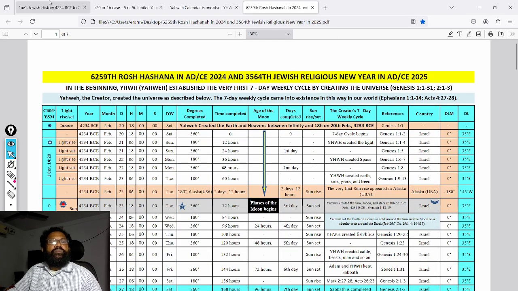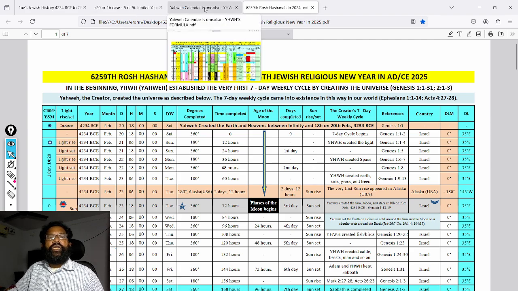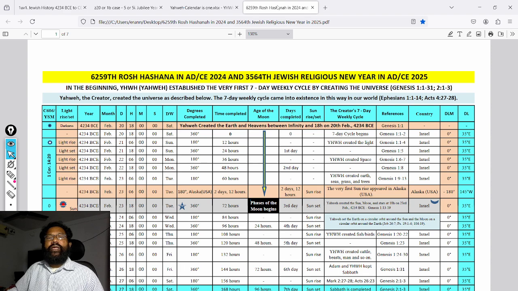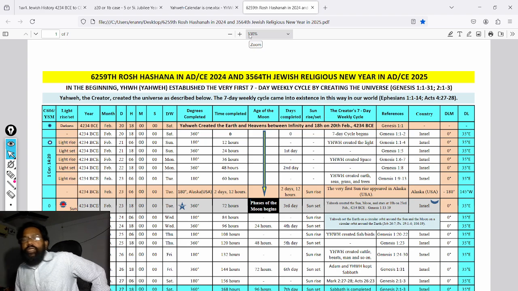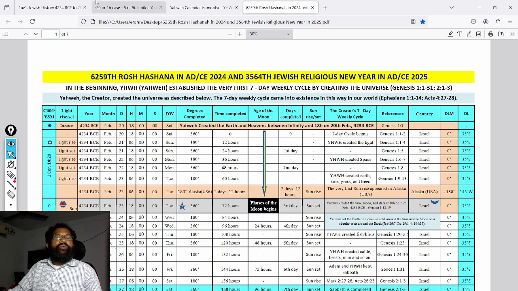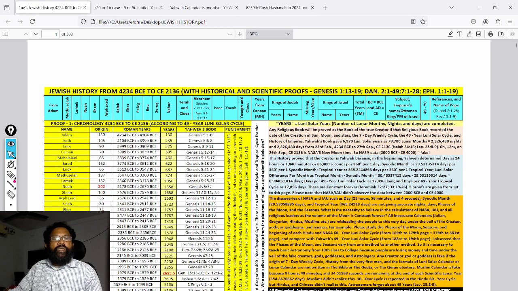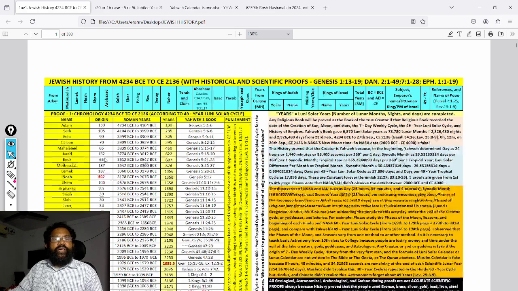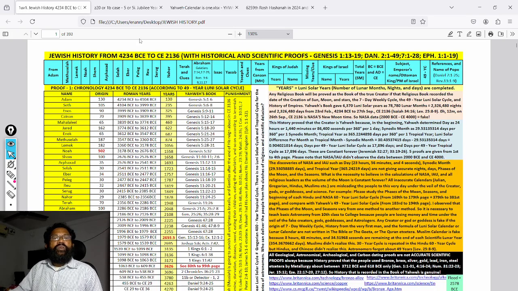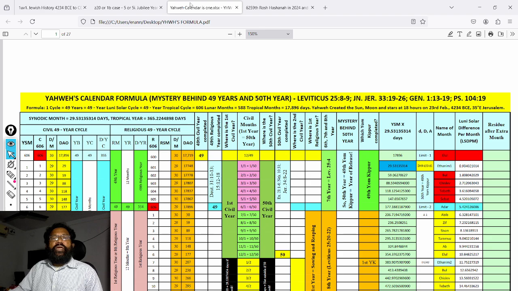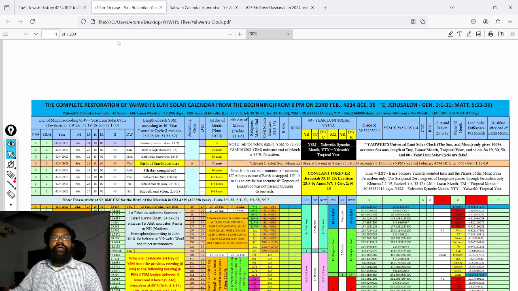With the help of Jewish history, YAHWEH'S clock and YAHWEH'S calendar formula, I calculated 6259th Rosh Hashanah and 3564th Jewish Release New Year. Without knowing accurate Jewish history, YAHWEH'S calendar formula and YAHWEH'S clock, we cannot calculate the beginning of each month and year.